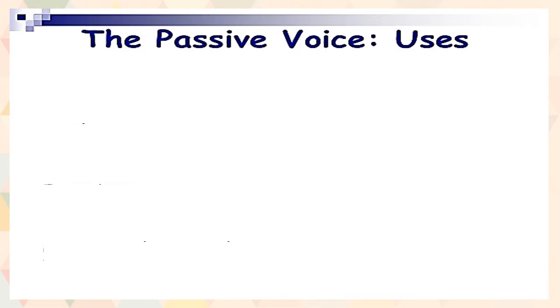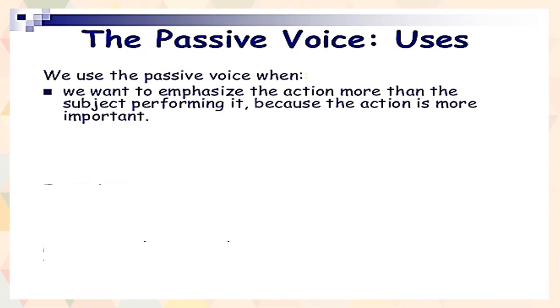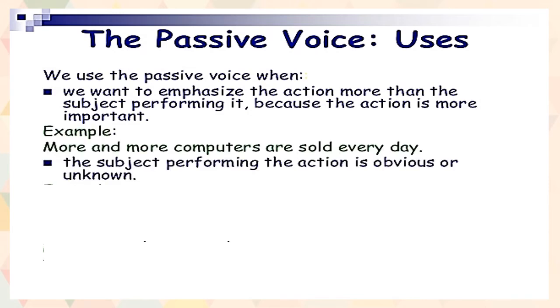Now we will learn about some more uses, how it is used in the sentence. Let's begin with the use. We use the passive voice when we want to emphasize the action more than the subject performing it. Here in this case, the doer is not important, but the action performed is more important. Okay? For example, more and more computers are sold every day.